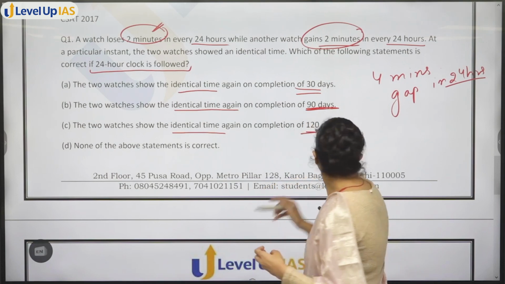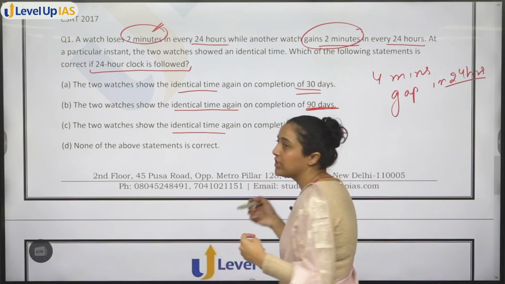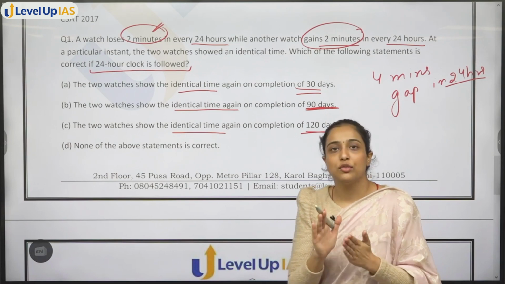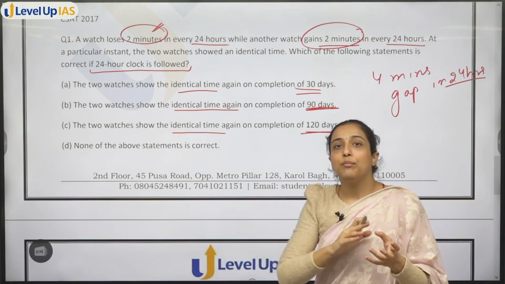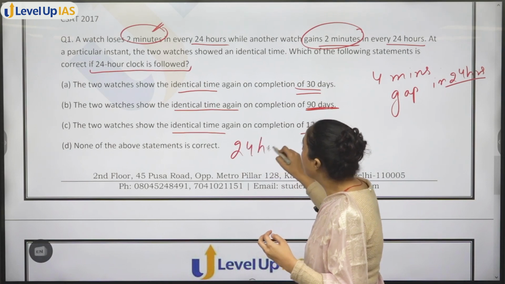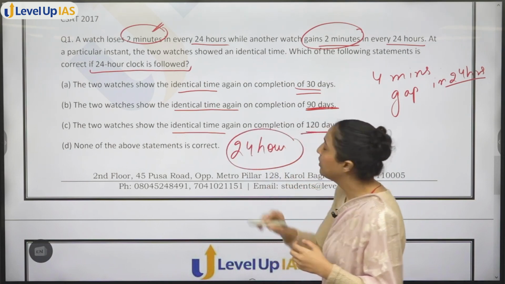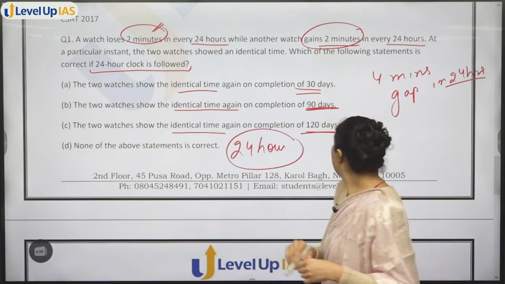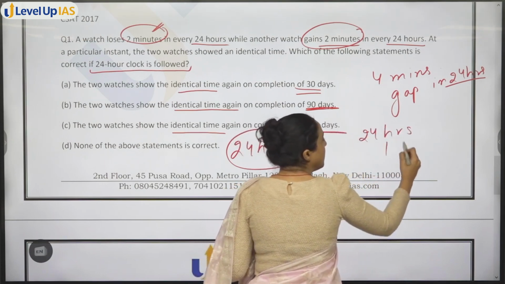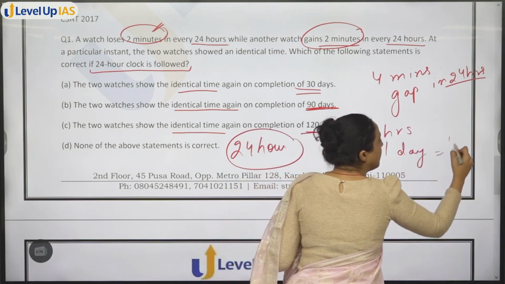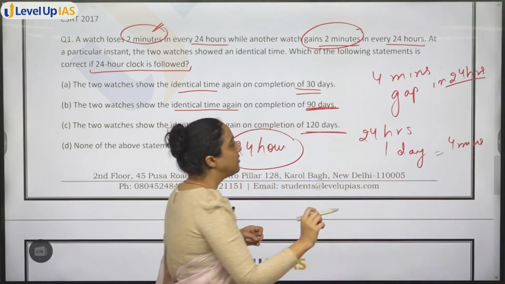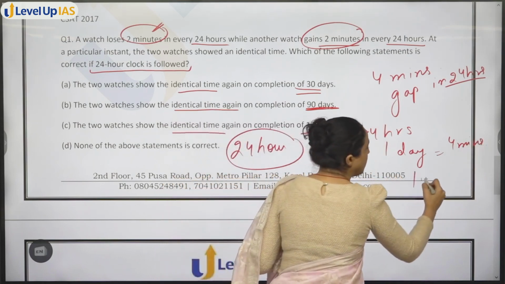ठीक है. So you know that means आपको क्या चाहिए? You want the watches to be in sync, that is you want the watches to show identical time. So आपको gap कितना चाहिए? You need a gap of 24 hours between the watches. ठीक है. Now you know that in 24 hours, one day में 4 minutes का gap है. ठीक है. That means 1 minute का gap कितने days में होगा?